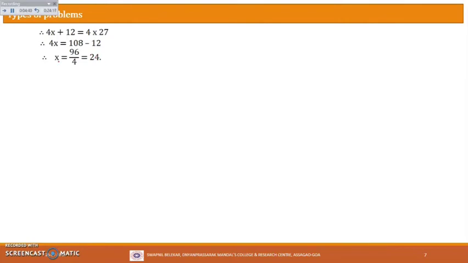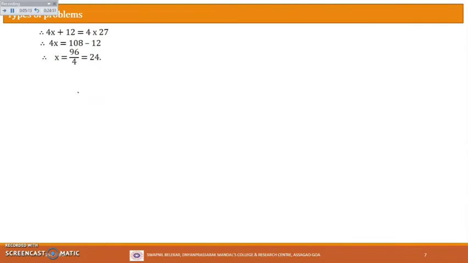But this is not the final answer. So what is our final answer? Remember, we wanted the largest number among the 4 consecutive integers. Yes or no? So we had written earlier that we had started with what? The 4 consecutive integers be x, x plus 2, x plus 4 and x plus 6. So x plus 6 was the largest even integer, right? But we have found a value of x here. So x is what? 24.